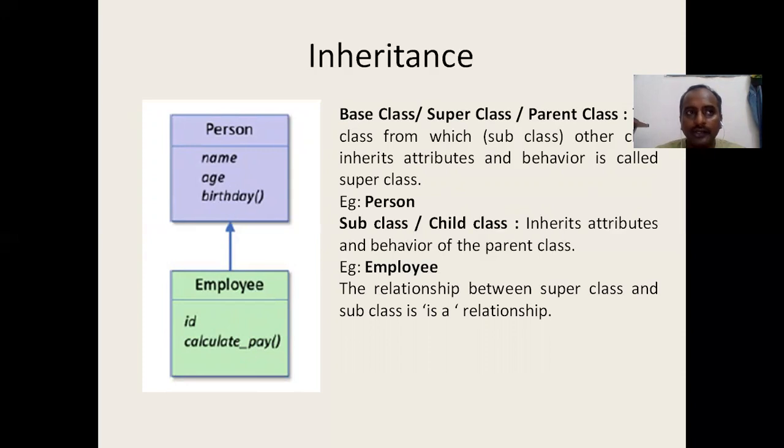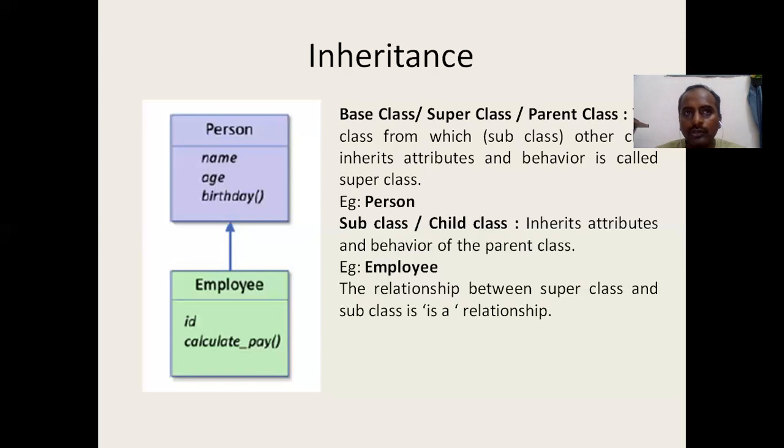I can tell you another example. If I am thinking of a student and a BTech student, a BTech student is a student. So you can say that Student can be a parent class and BTech student can be a child class. That is how the relationship will be there. There is also another kind of relationship known as the has-a relationship.